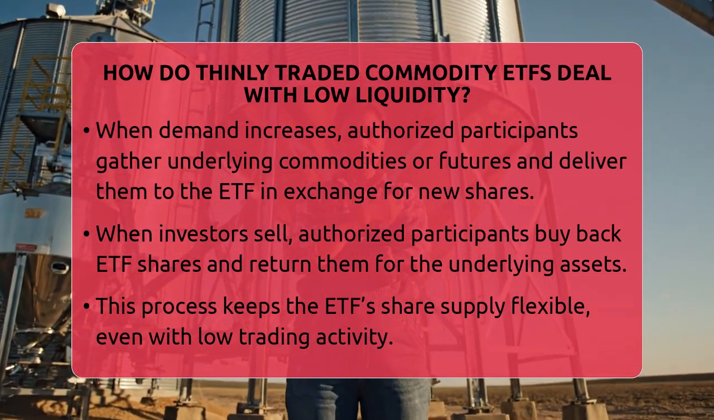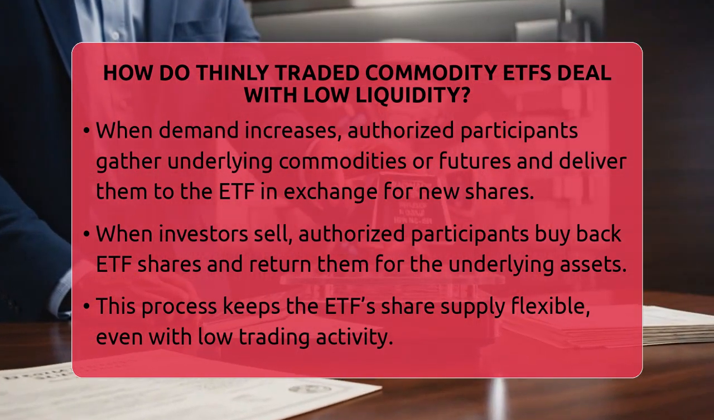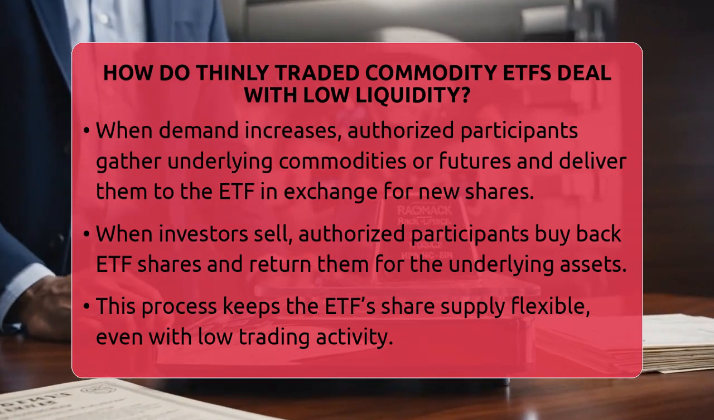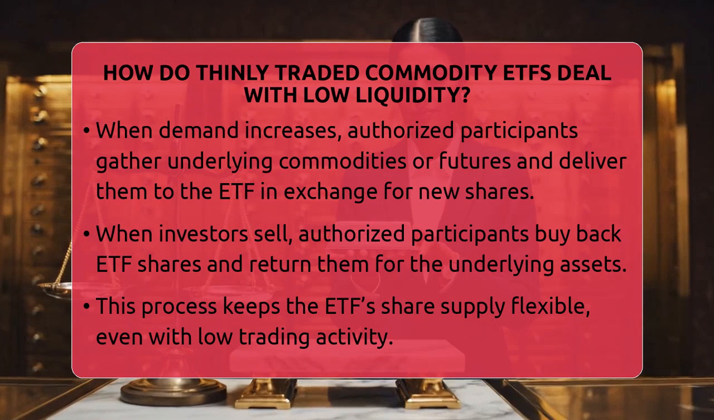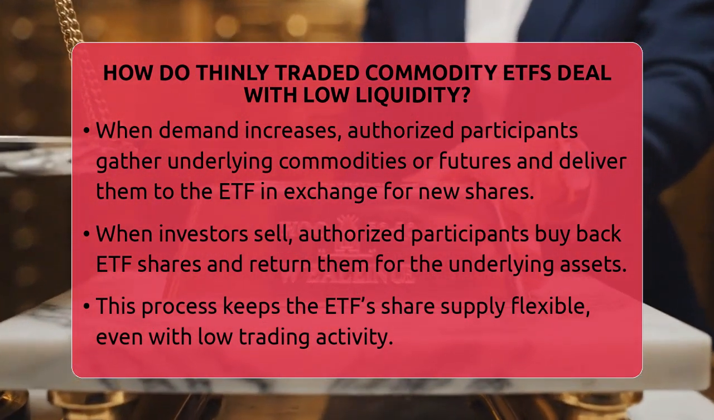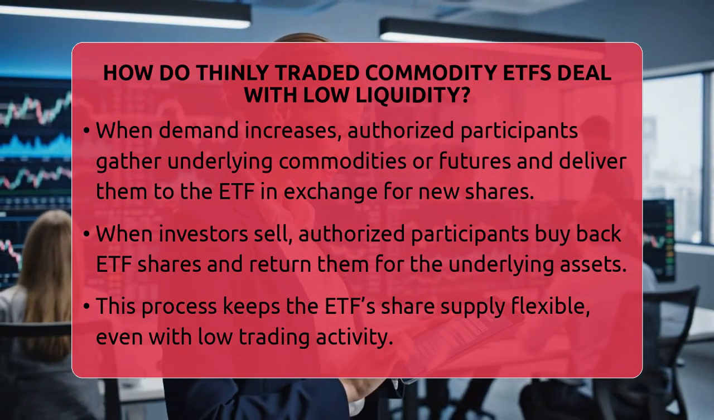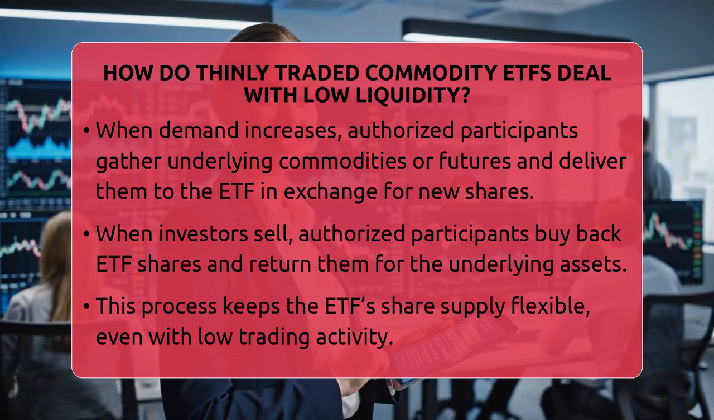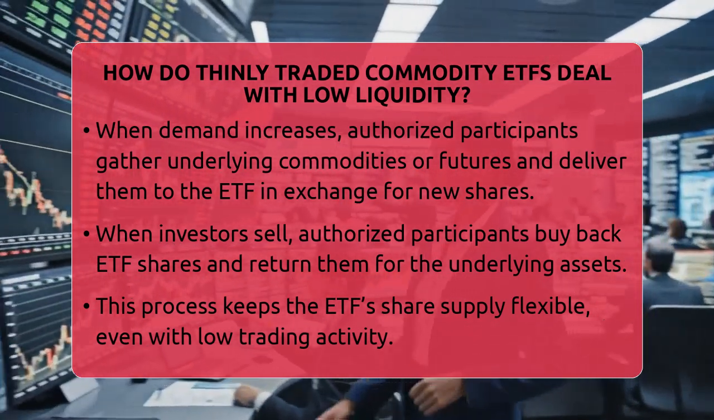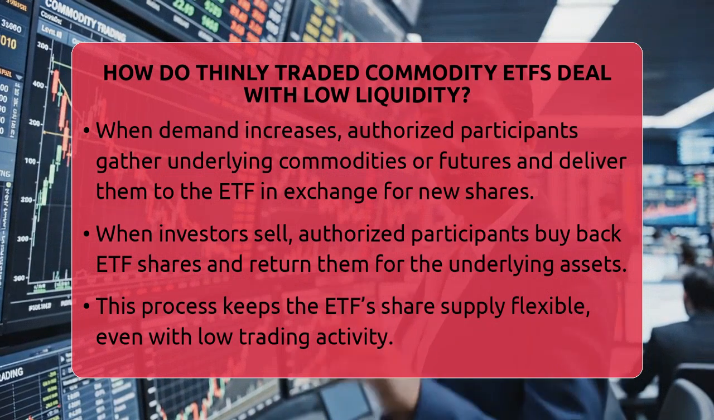When investors want to sell, authorized participants buy back the ETF shares and return them to the sponsor in exchange for the underlying assets. This process helps keep the ETF's share supply flexible and responsive, even if the trading volume on the exchange is low. The liquidity of the ETF also depends on how liquid its underlying assets are. If the commodities or futures contracts are easy to buy and sell, authorized participants can quickly create or redeem shares, keeping the ETF's price close to its net asset value.